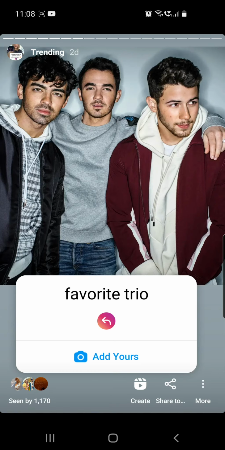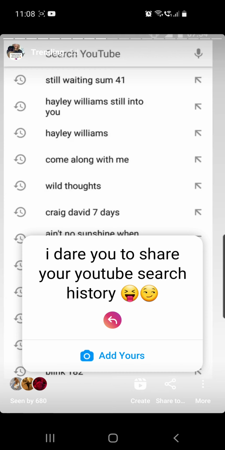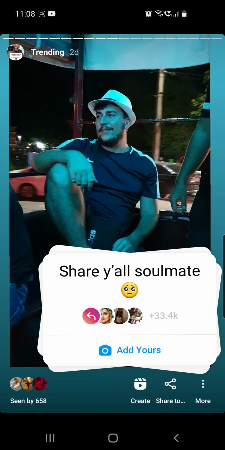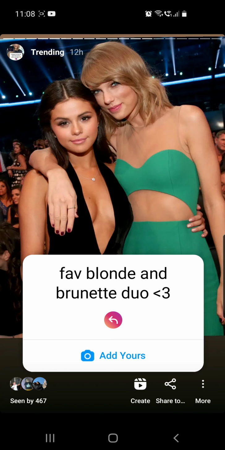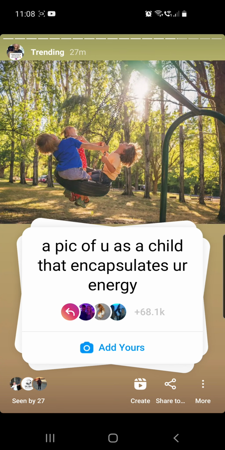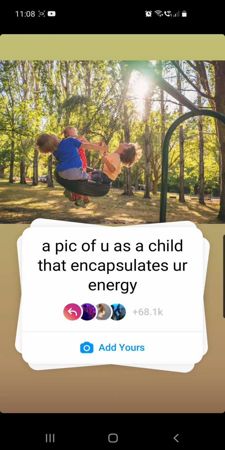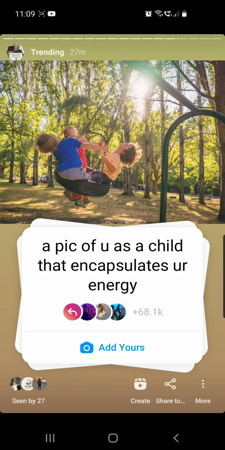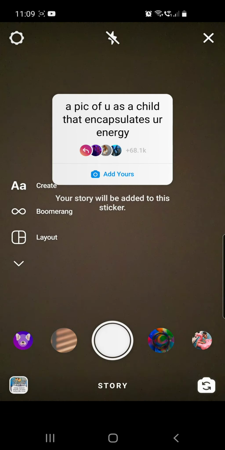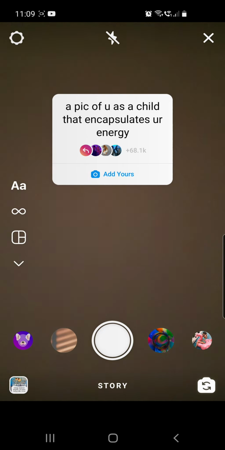And click until you find the desired sticker, and here as you can see I only have viral stickers, so you can check these two. So there we have it, a pic of you as a child that encapsulates your energy. Click on the add yours button, and if you are not able to click on this button, then you can go ahead and check the first pinned comment where I already put a link to a video which shows you what to do if you are not able to click on the add yours button.